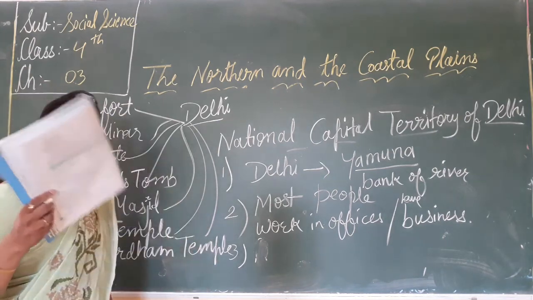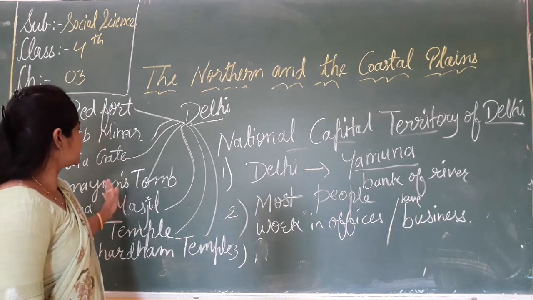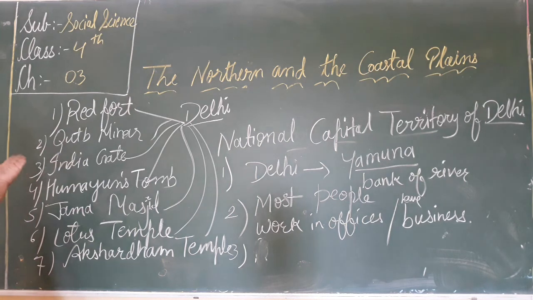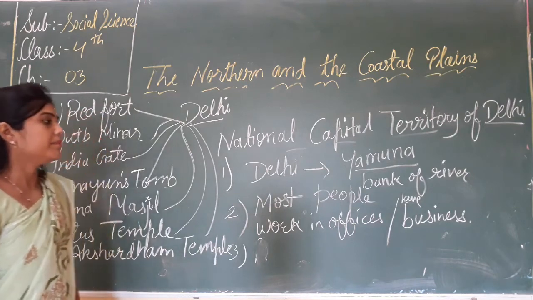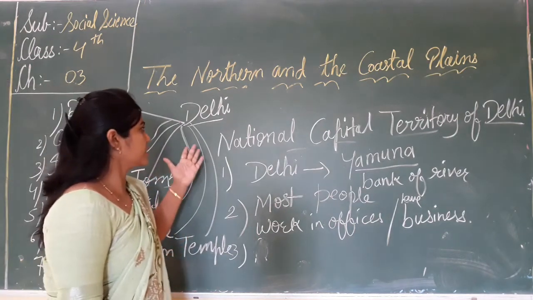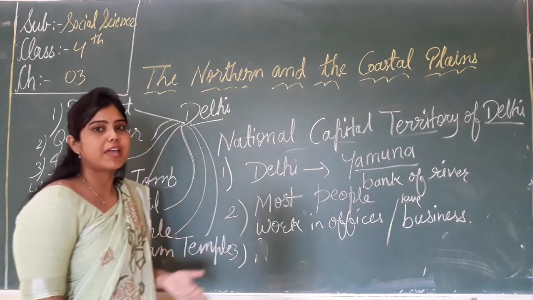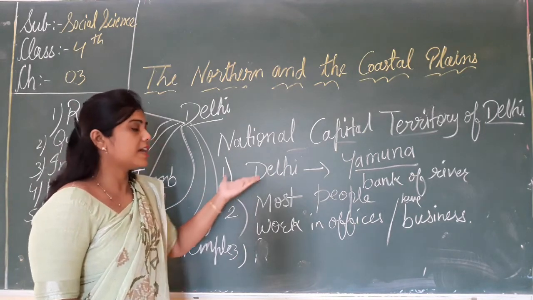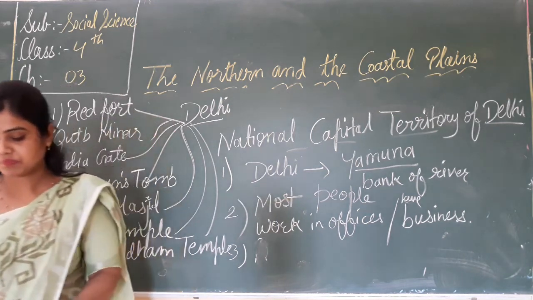And what is the occupation of the people? Most people work in offices and most are in business. And Delhi is situated on the bank of which river? The Yamuna.